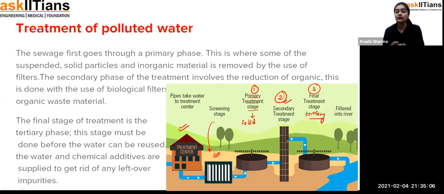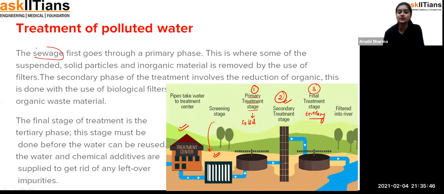That means if by chance any impurities are left after the first or the second stage, in the third stage those impurities can also be removed. So that's how, students, we can see the stages, and after passing each and every stage the water is going to be purified, and after that we release that water into the river, and through the rivers that water is coming to our houses or to the offices or some other areas. So that's how, students, the treatment of the polluted water can be done and that water can be reused again. Okay, so now we can read this.